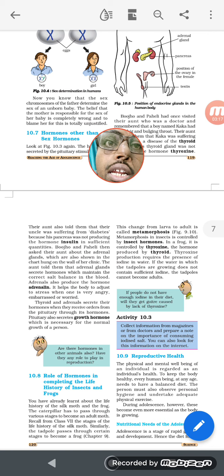And the hormones secreted from the adrenal glands are called adrenalins. They are responsible for fight and flight: whatever situation comes, whether we have to fight or whether we have to fly, that means to run. So that will help in that. Then next comes insulin, that is secreted by the pancreas. They help to reduce the blood sugar in our body.